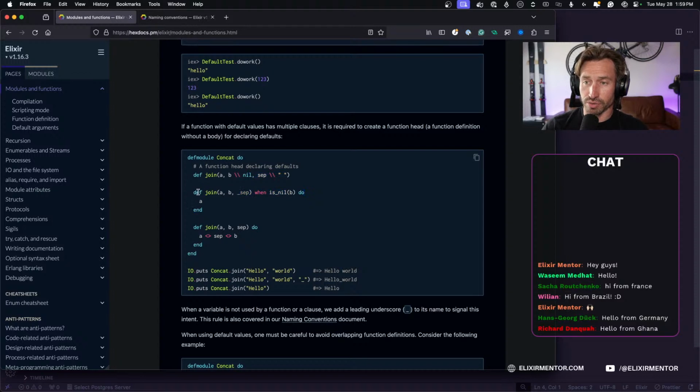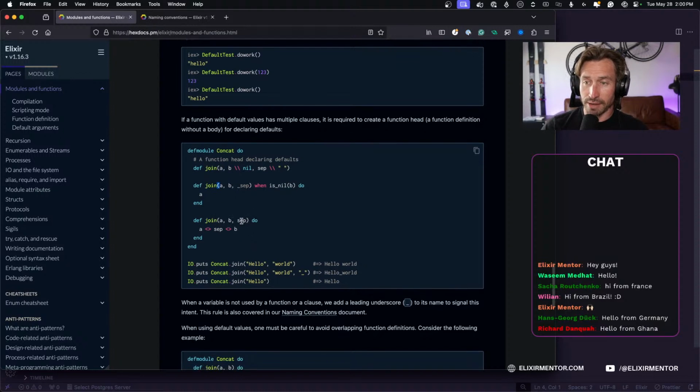We're creating two functions. One takes two arguments, and we have a guard that's making sure that B is nil, sorry. And then we're just returning A because we're ignoring the third argument. If B is nil, we're just returning A, so we're not concatenating anything. And then if A, B, and the separator are there, we're concatenating it like we did before. And the default head declaring, or the function head, which is where we have defaults. So if we just pass in one value, it's automatically setting B to nil and the separator to a space.